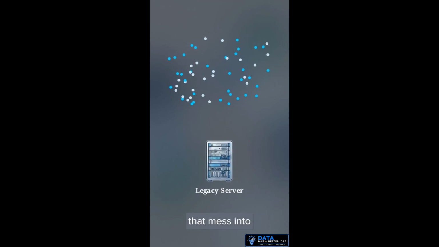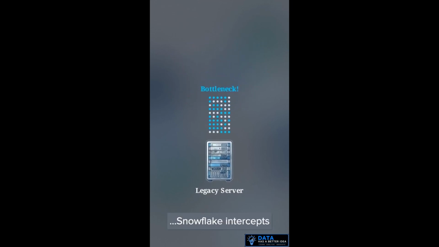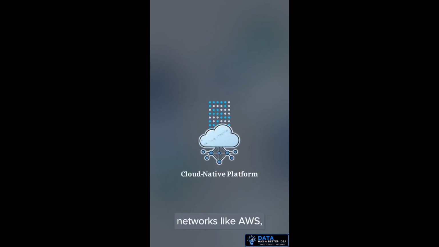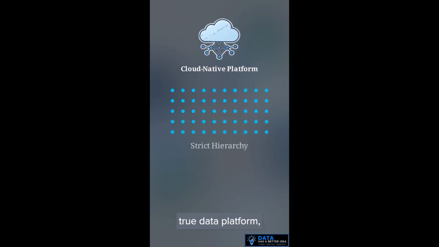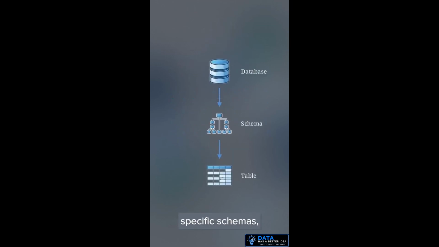Instead of funneling that mess into a physical server room, Snowflake intercepts it on massive networks like AWS, making it a cloud-native system. Once inside, Snowflake acts as a true data platform, organizing those clicks into a strict hierarchy, sorting the raw information into broad databases, specific schemas, and perfectly structured tables.